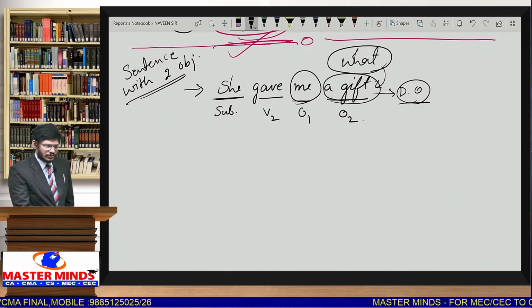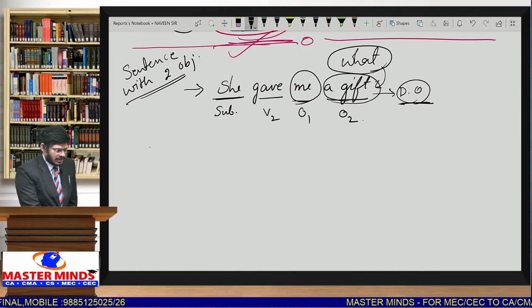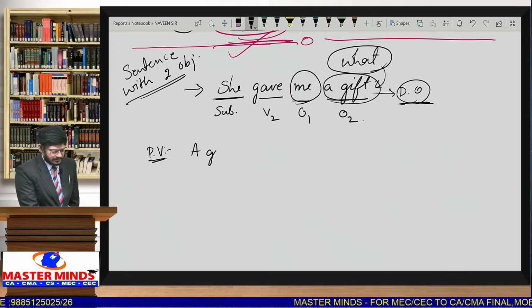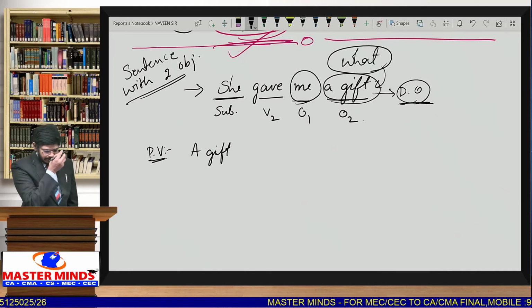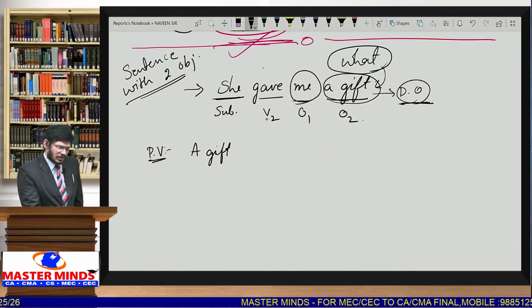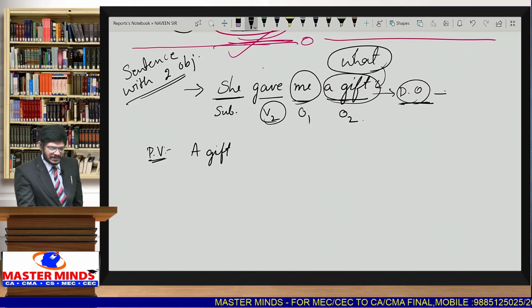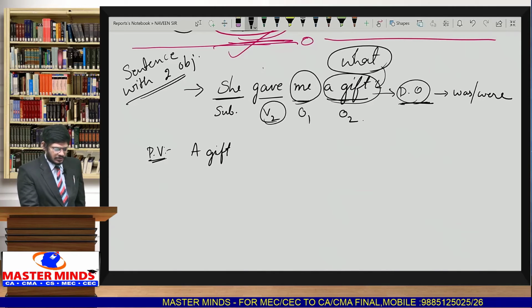In this case you give priority to the direct object. Whenever you are writing passive voice, you take a gift. The given sentence is already V2, meaning it is simple past, so we take helping verbs was or were. Gift is singular, so we take was.